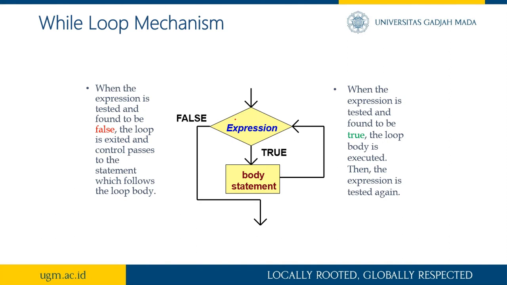This is the expression, and this is the flowchart notation. If Miss Isna is teaching, if it's true, then I will listen. But if I stop teaching, which means false, then the process will exit from this looping.